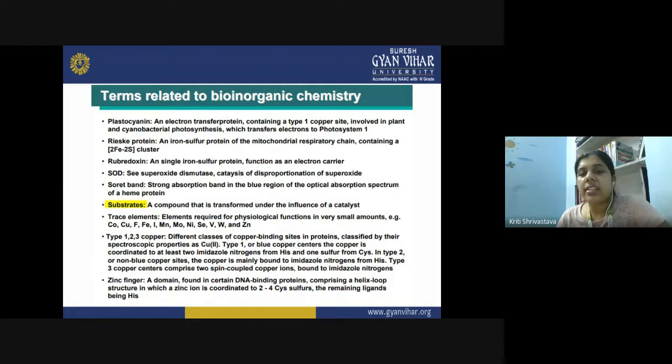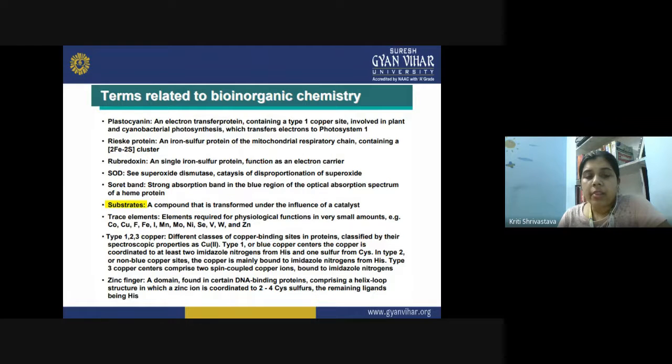Then we have a trace element. So these elements are required for the physiological functions in very small amount. For example, cobalt, copper, fluoride, iron, iodine, manganese, molybdenum, nickel, then selenium, vanadium, tungsten, zinc. These elements are required for the different physiological functions, but only in very trace quantities.